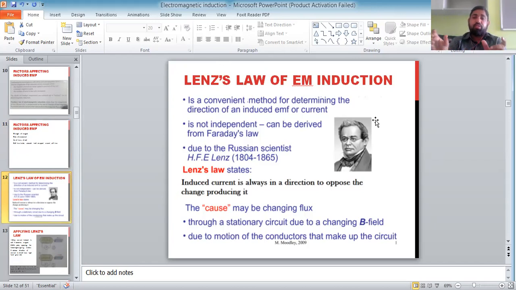So here we are moving the magnet near the coil. What is happening in that case? EMF is being induced in that coil. When we bring the magnet near the coil, we have to apply extra force to do that, because when I move the magnet near the coil, current is induced in that coil.